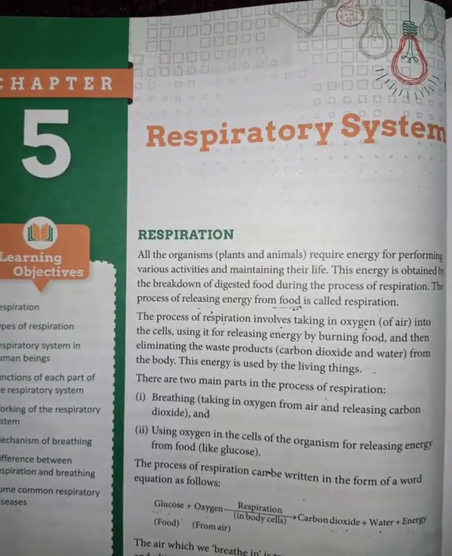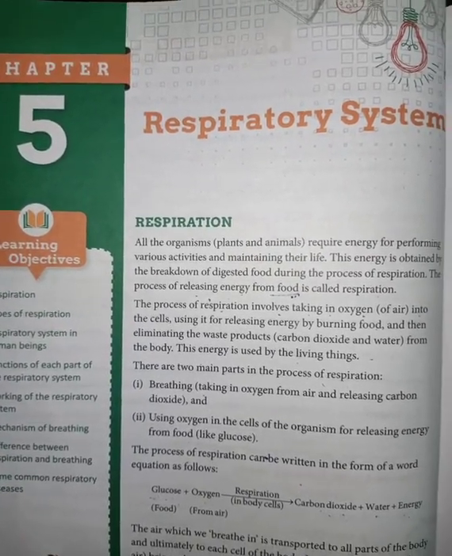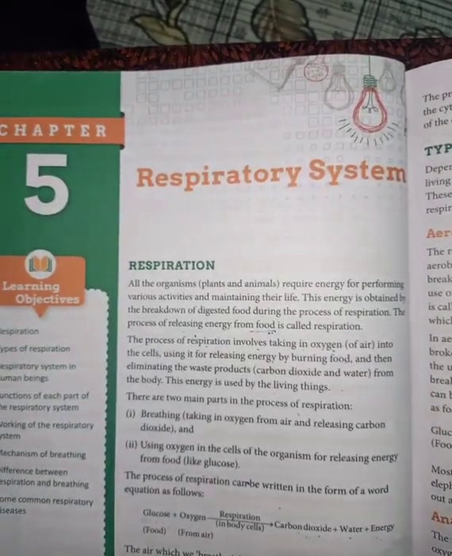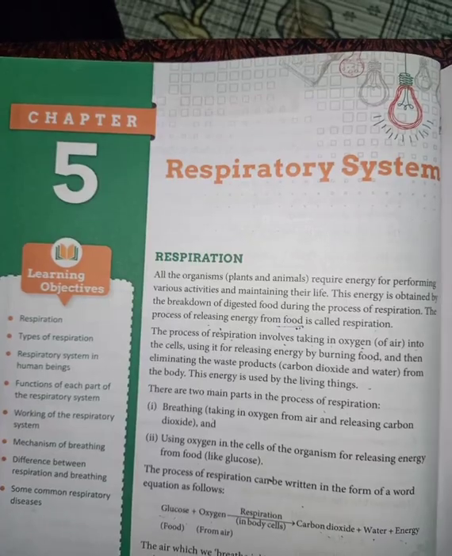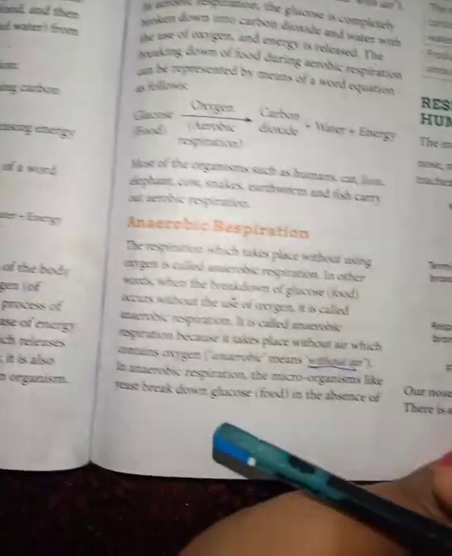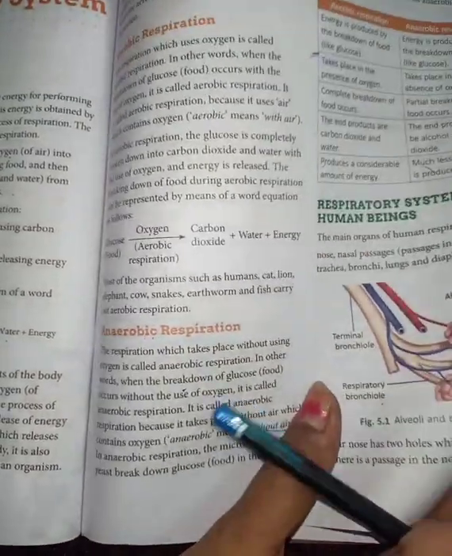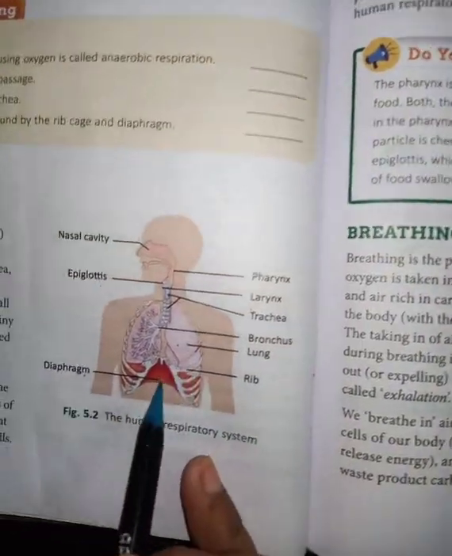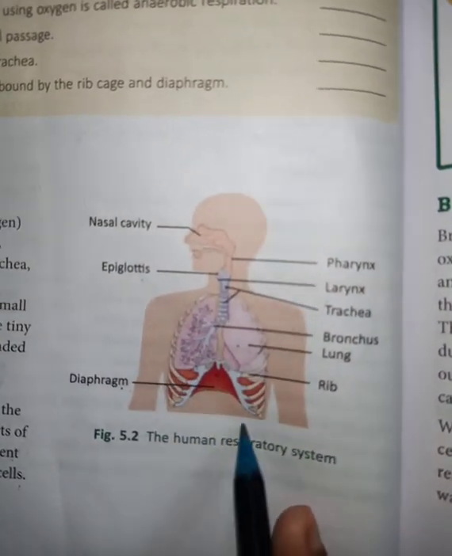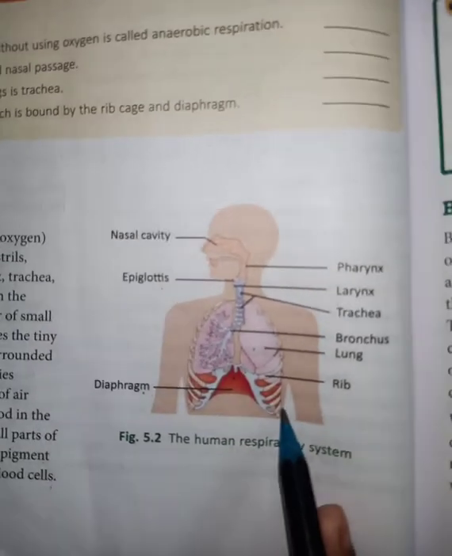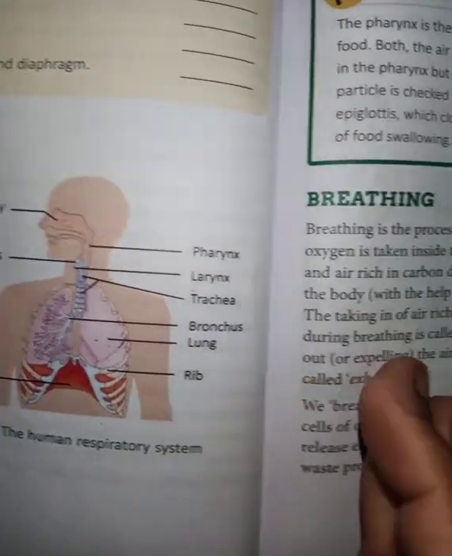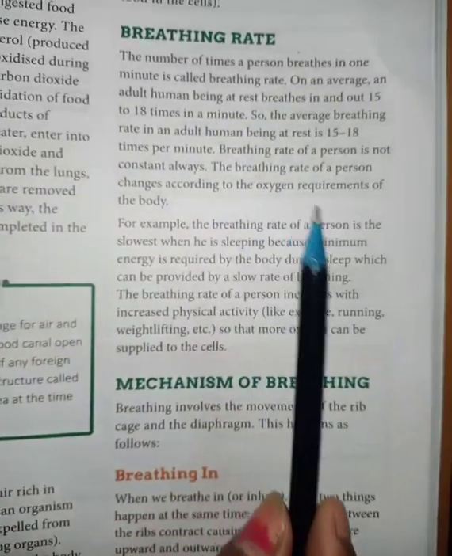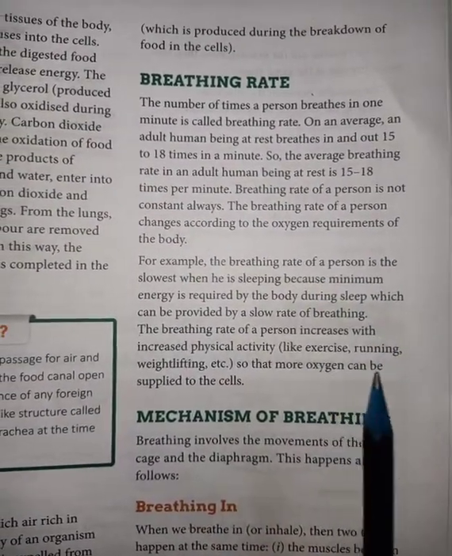Good morning, children. This is the chapter respiratory system. So already I have given you the explanation about the aerobic respiration, anaerobic respiration, and then we had discussed the respiratory system in human beings. Then I have given you the explanation how we breathe in and how we breathe out, as well as what is breathing, what is a breathing rate. So all these things we had already discussed.